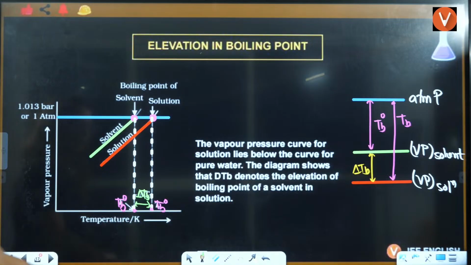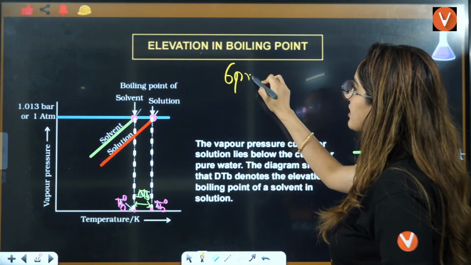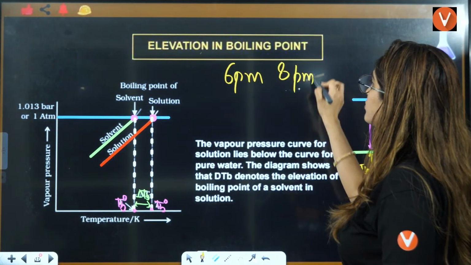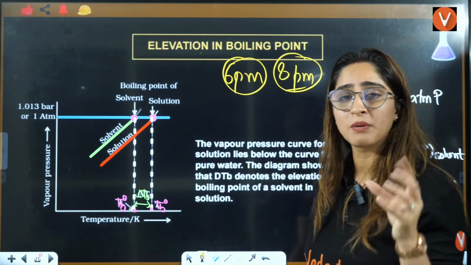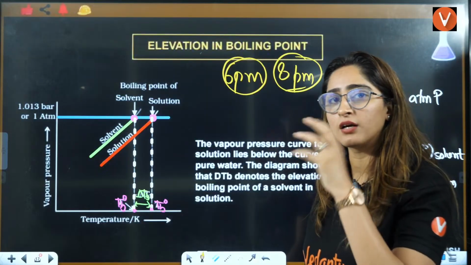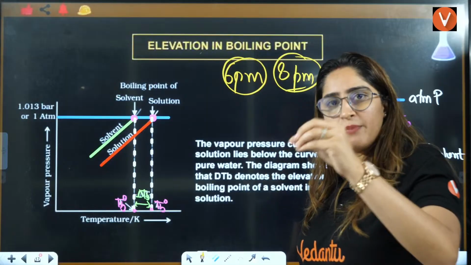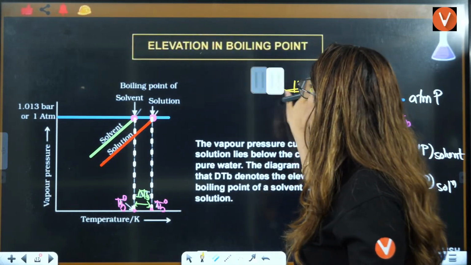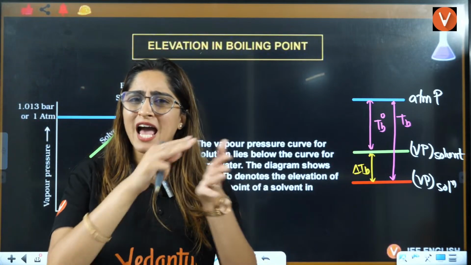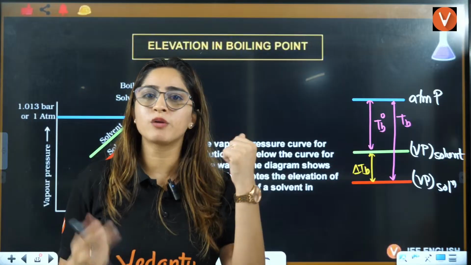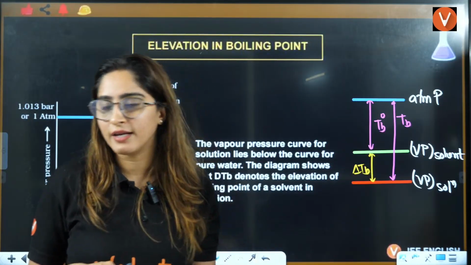Ma'am, how to learn chemistry from basic to advanced? Simple, follow the 6 p.m. lecture also, follow the 8 p.m. lecture also. Why? Because in 6 p.m. we are teaching you 11th basics along with 11th class. In 8 p.m. we are teaching you 12th class here, and we are taking up questions of JEE Main, JEE Advanced. So you will also get to know what kind of questions they ask you. And I have made multiple videos on important books to take. You can go and watch that. That will really help you.